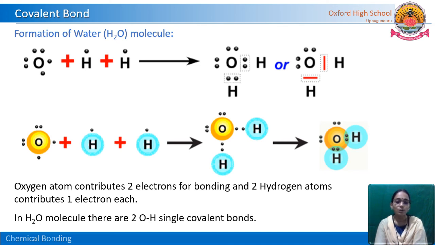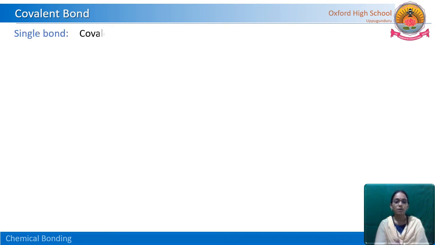In a water molecule, how many single covalent bonds are there? Two O-H single covalent bonds. So this is the formation of a water molecule. These are all explained by using the Lewis dot structures. So what have you learned today?